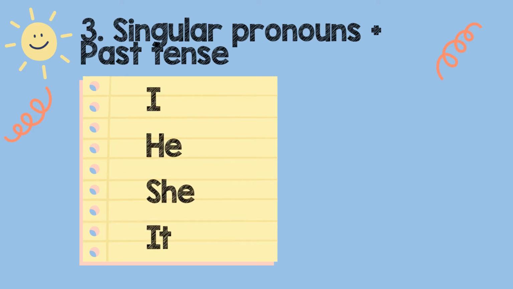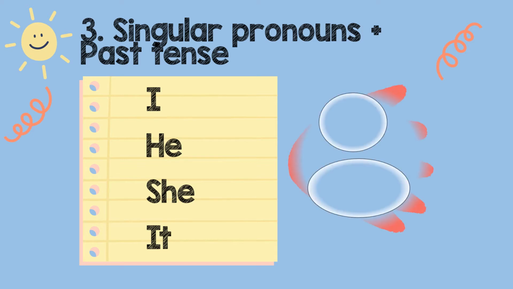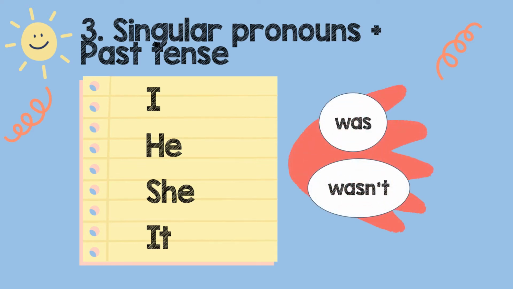I, he, she, it. Singular, kita gunakan dengan was or wasn't. I was, he was, she was, it was. I wasn't, he wasn't, she wasn't, it wasn't. Was comes from is. Wasn't comes from was not.